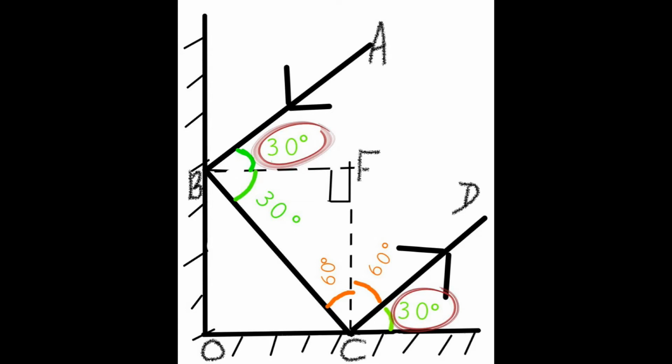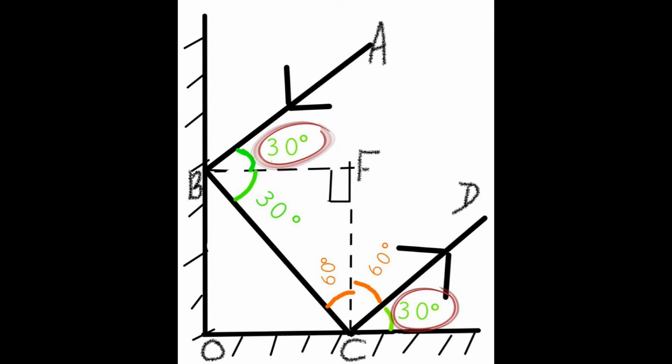Now, ray BC is incident on the other mirror, making an angle of incidence of 60 degrees and the same angle of reflection of 60 degrees, following that angle I should always be equal to angle R. Now, if we see the angle of inclination of the ray CD with the second mirror, it shows 30 degrees.